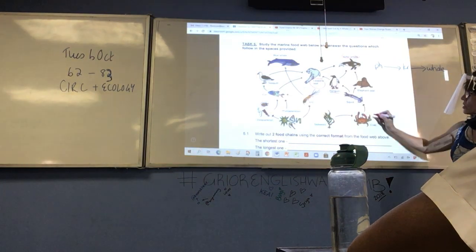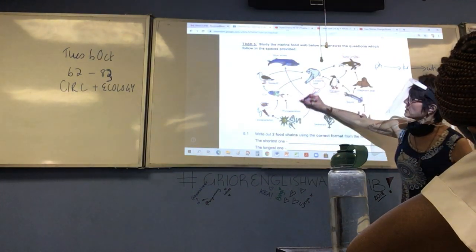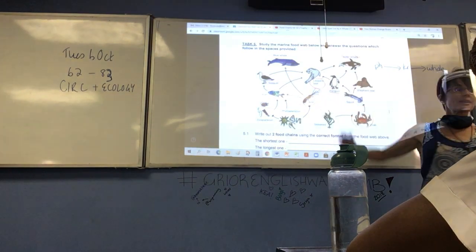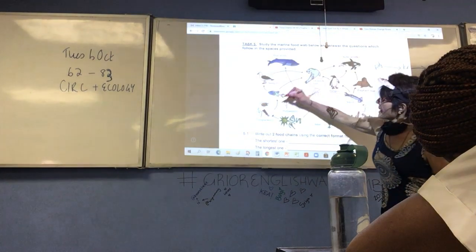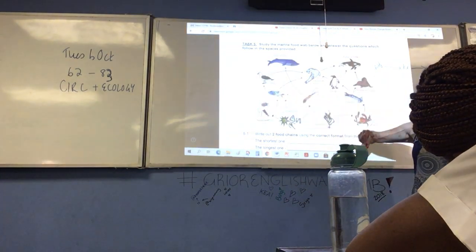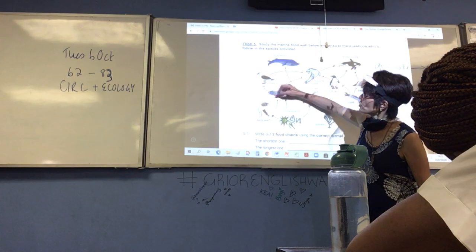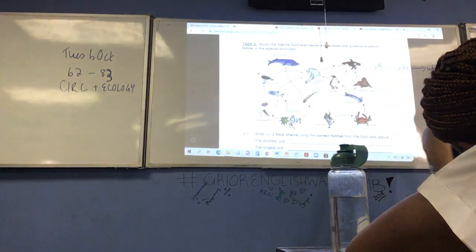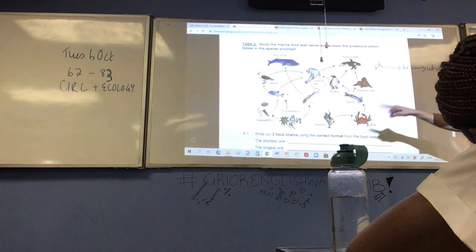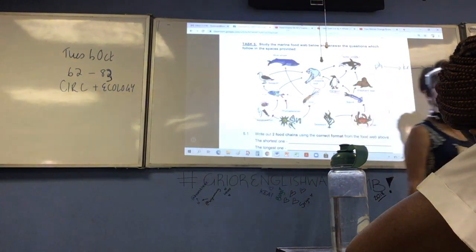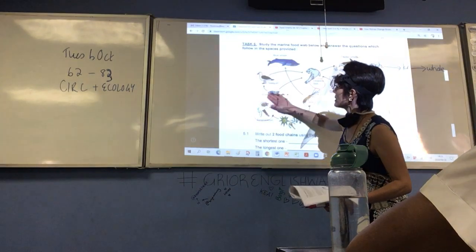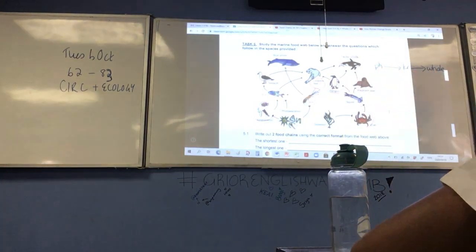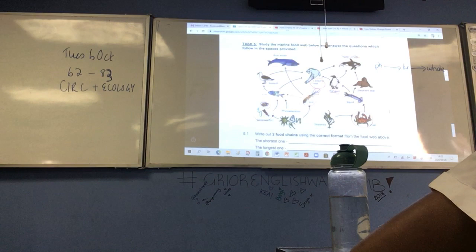Okay. Any two herbivores? Crab and krill. You only need two. Okay, but what about naming all of them? Zooplankton and? What about the fish when it's feeding on phytoplankton? Isn't that an herbivore? If it's feeding on phytoplankton, it's a herbivore. And it's also feeding on zooplankton. Yeah, okay. All right, we can leave that one out if you don't like it because it's an omnivore. That's fine. Okay, so C, two carnivorous mammals.